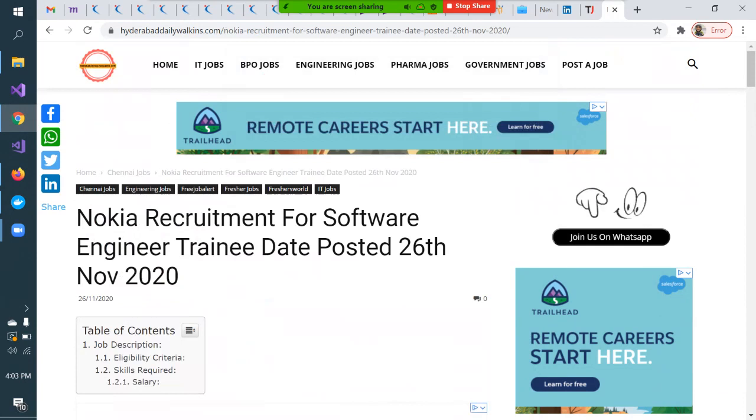So when you go for any walk-in, try to make friends with people there. If you make friends with people who are searching for a job, you can help them and they can help you. That is how you should look at and have an attitude towards searching for a job. So hopefully I tried to answer you.